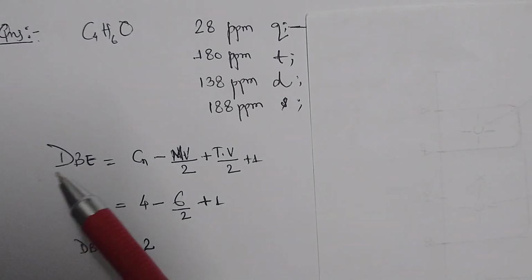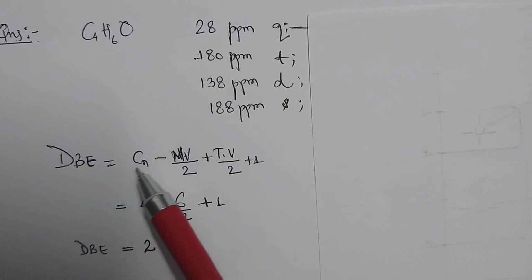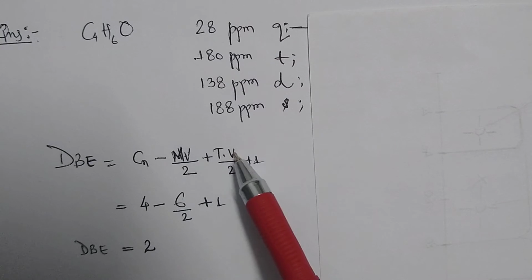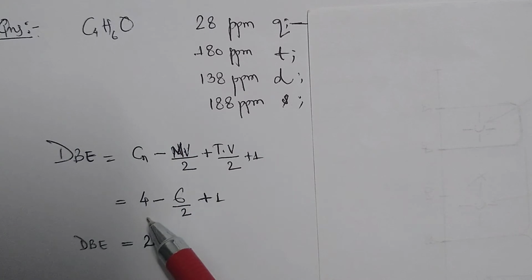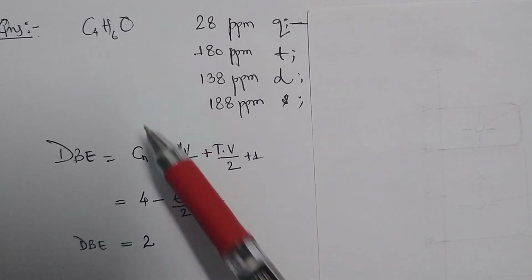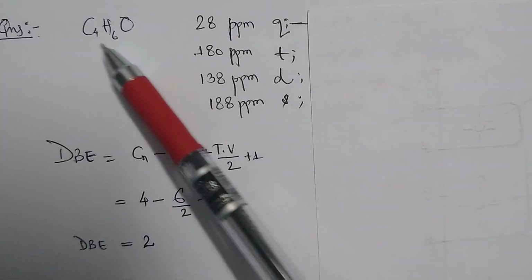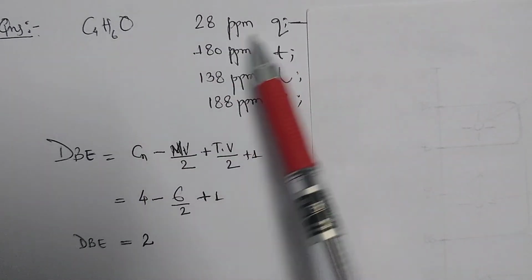Since we have done the double bond equivalent before, we have the formula: number of carbon minus monovalent atoms divided by 2 plus trivalent atoms divided by 2 plus 1. Since here we have 4 carbons, we put Cn equals 4. As a monovalent atom, we have only hydrogen, so 6 by 2. We don't have any trivalent atom in this compound, and we add 1, so we get the double bond equivalent value equal to 2. So with this double bond equivalent equal to 2, we have to make the possible structure for this compound using these chemical shift values.